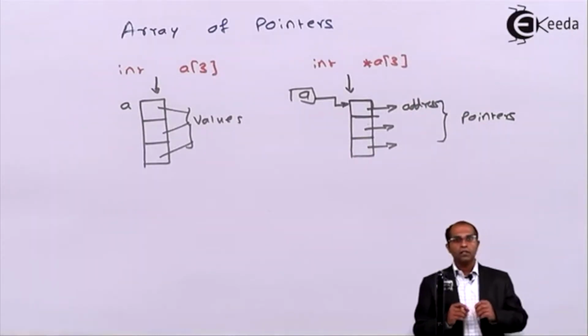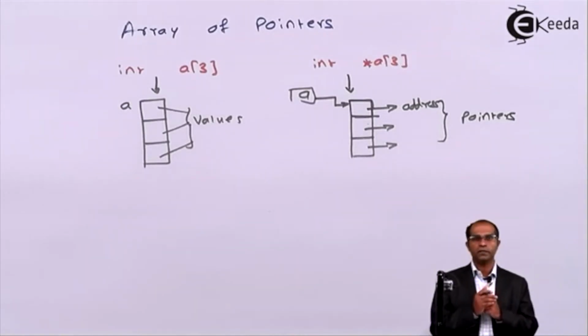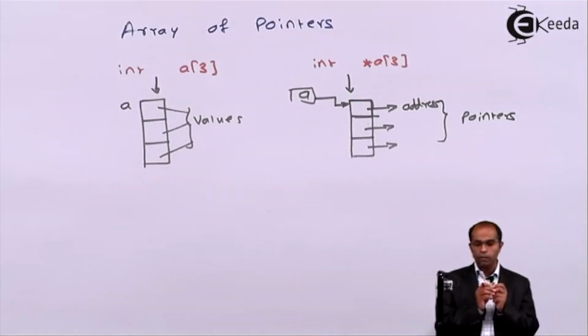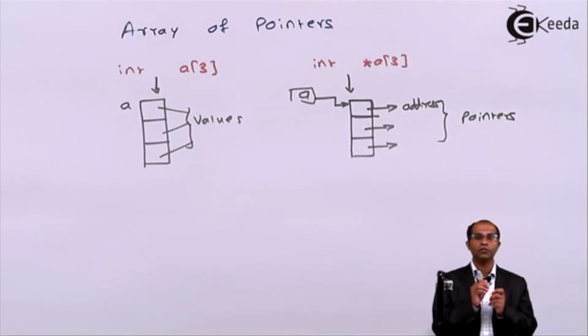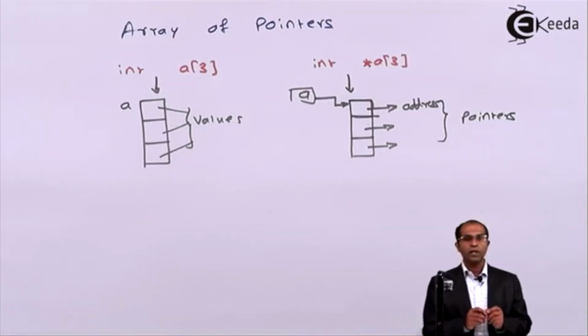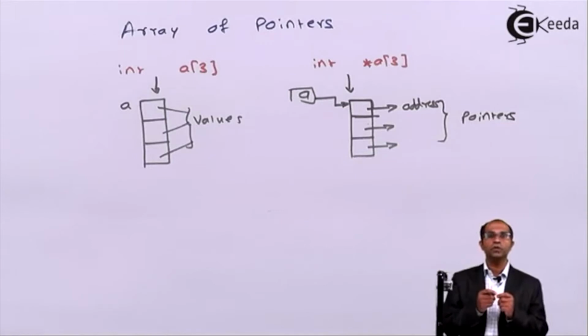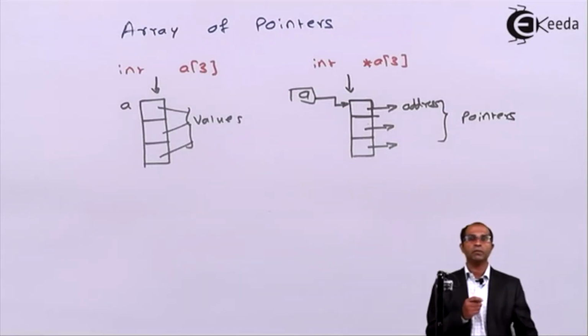So basically, a two-dimensional array can be created by using an array of pointers. The most practical application of array of pointers is with respect to a two-dimensional array, and how this two-dimensional array and strings will be used. First, I need to create an array of pointers. For that array of pointers, you have to create individual memory. In later videos, you will see how dynamic memory allocation can be done.